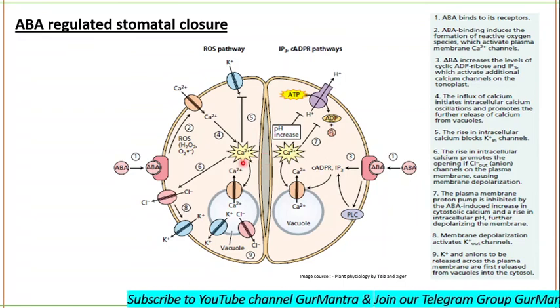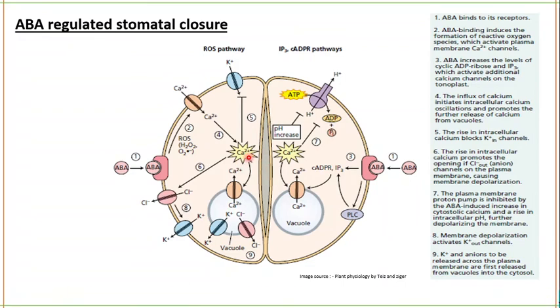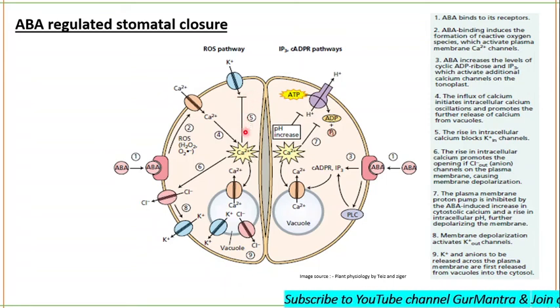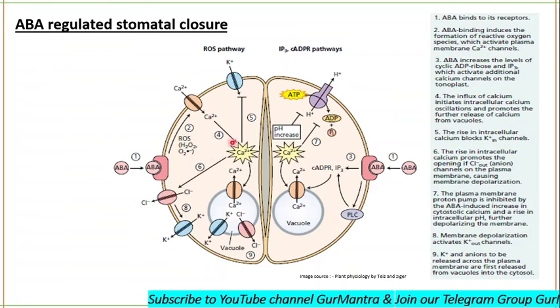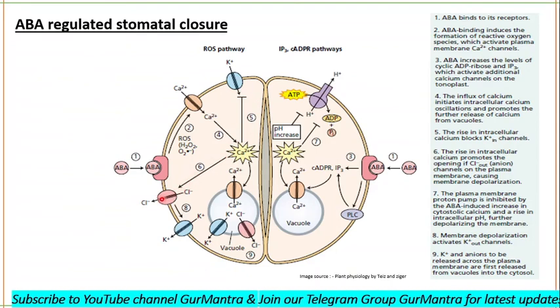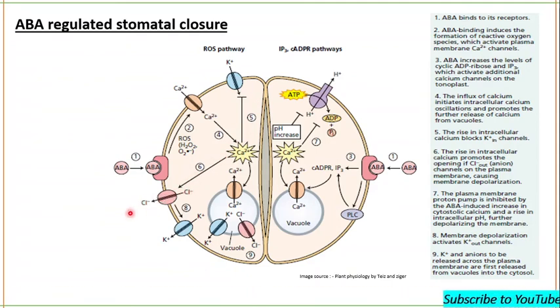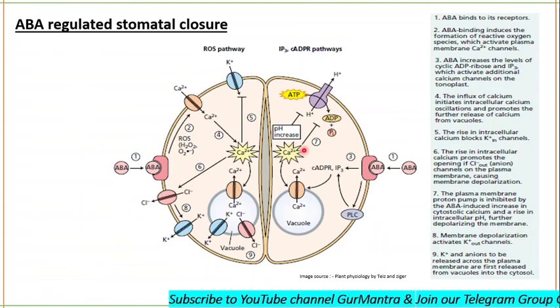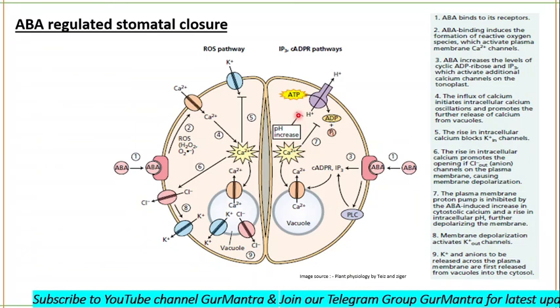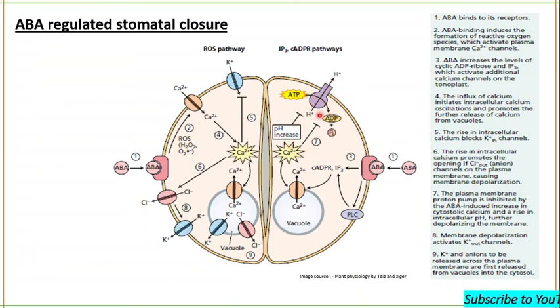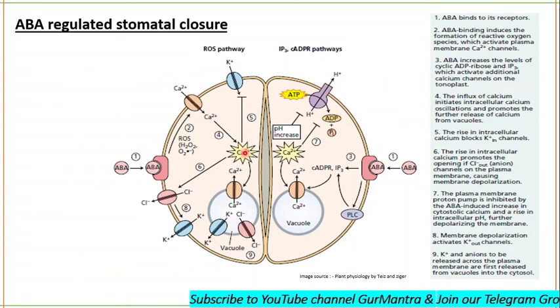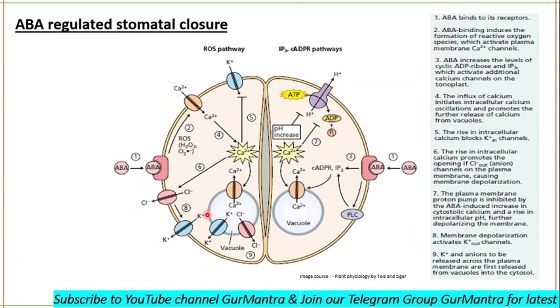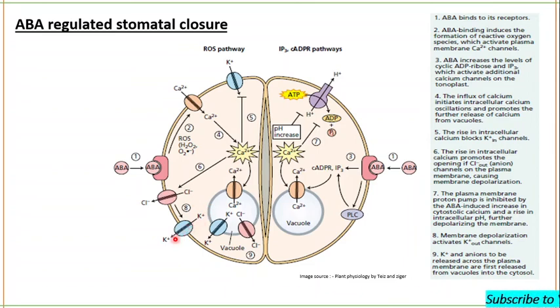Now, what is this calcium ion concentration going to do? It will be inhibiting the potassium in channel. In the sixth step, it will cause the activation of the chloride out channel. And in the seventh step, the increased calcium concentration and pH increase will be inhibiting the proton in channel, and all this will cause depolarization of the membrane, and depolarization of the membrane results in the activation of the potassium out channel.